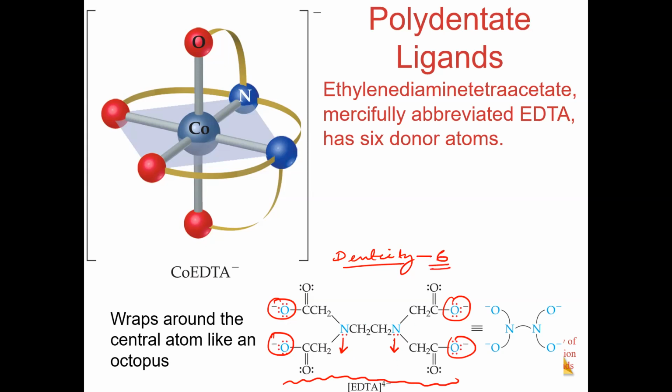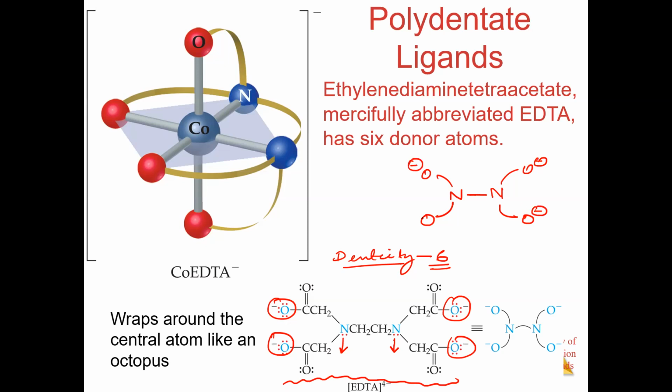Please remember they should write EDTA4 negative. You can also write EDTA like this. You have nitrogen, then we have another nitrogen here, and you have oxygen atoms here. So these are the 6 atoms which are donating.